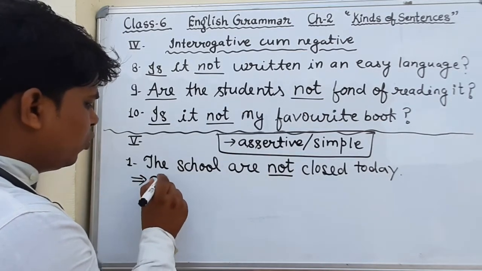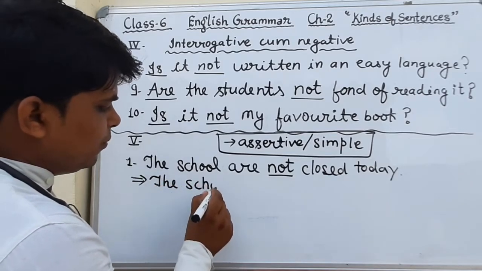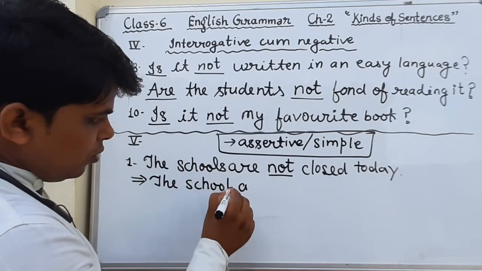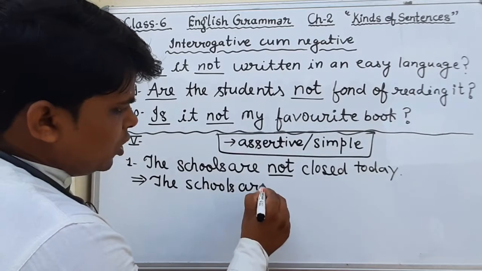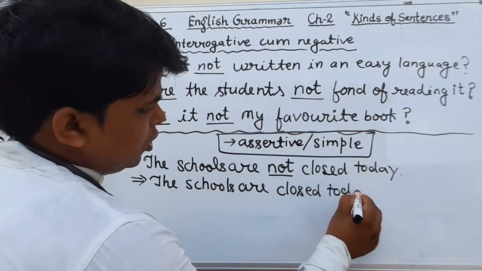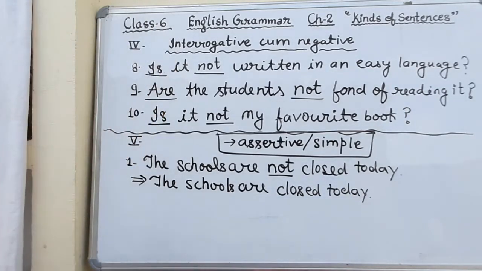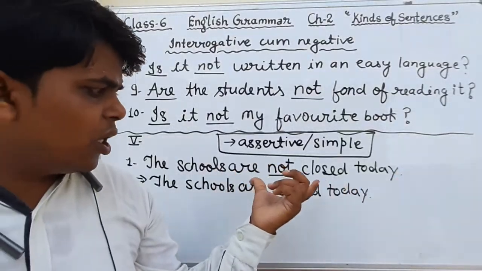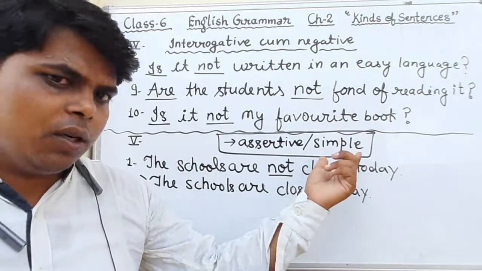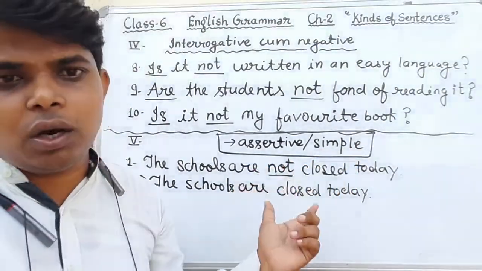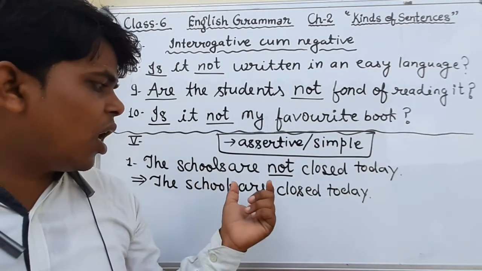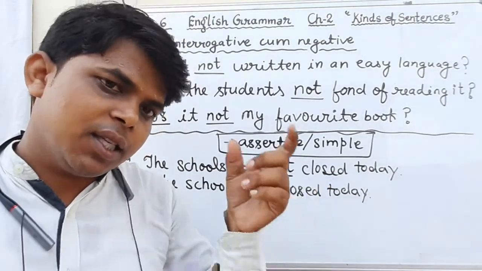Okay, so the correct answer will be the school. Sorry, there will be plural, schools. Okay, the schools are closed today. This is the correct answer. Okay, students, the sentence is in negative form and we have converted that sentence into simple sentences. We have removed the word not. So the correct answer will be the schools are closed today. Okay, this is the correct sentence.